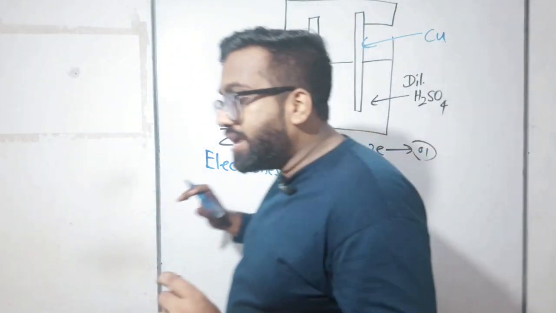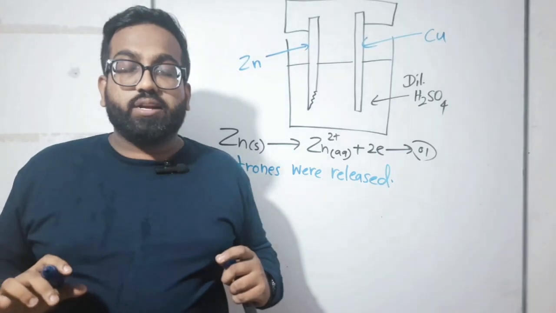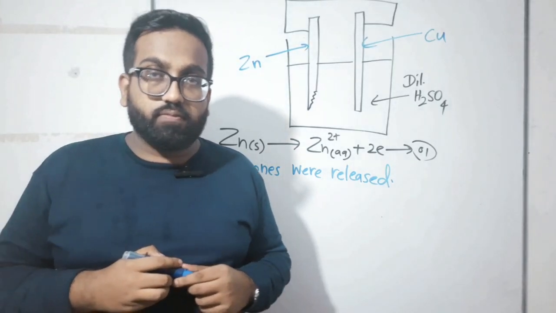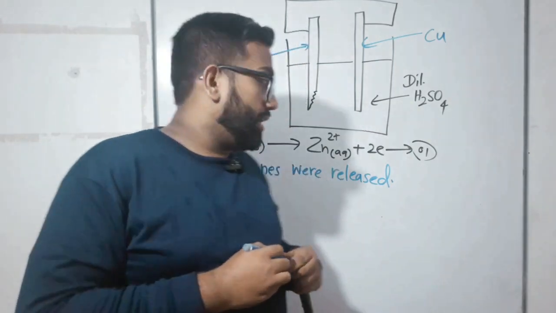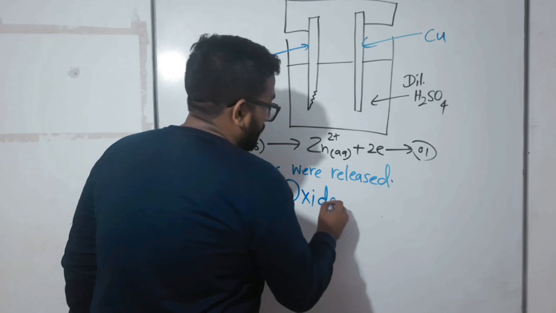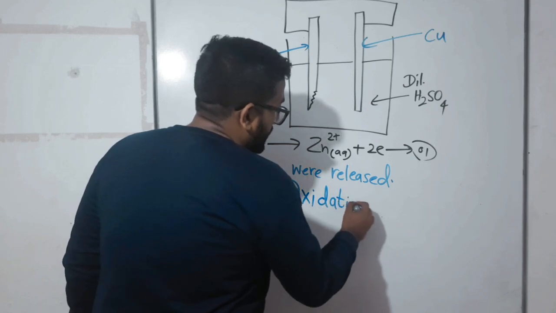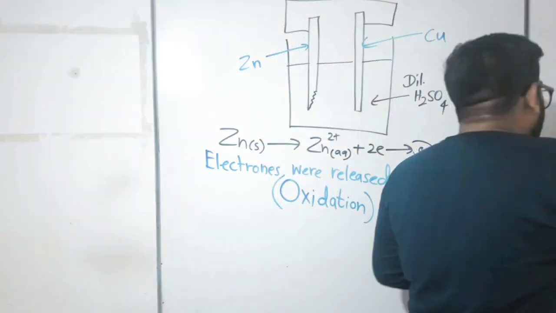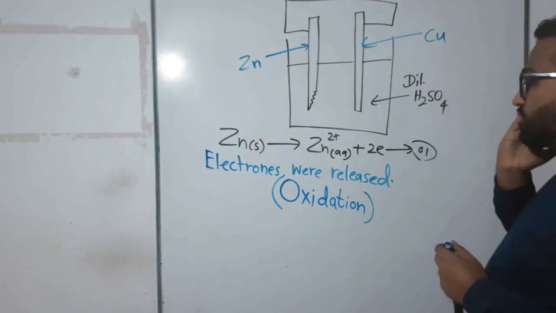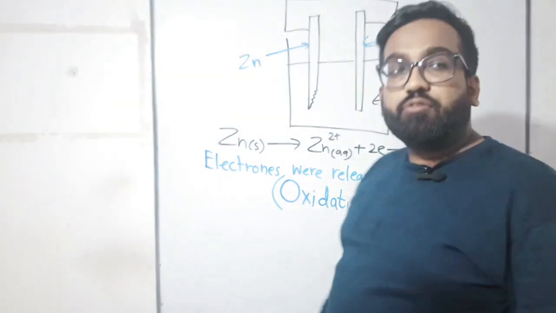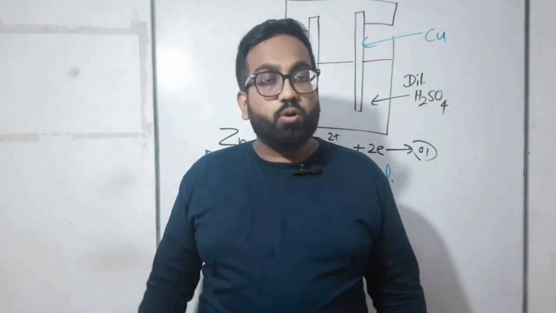Electrons being released means what kind of reaction happened there? That kind of reaction is known as an oxidation reaction. Can you define oxidation in 2 words? Oxidation means removing electrons, releasing electrons. That is known as oxidation.